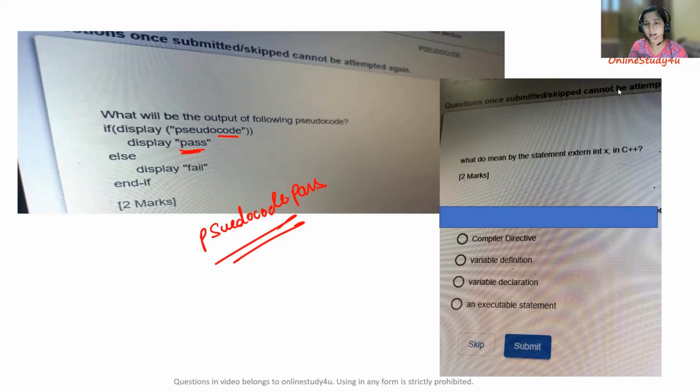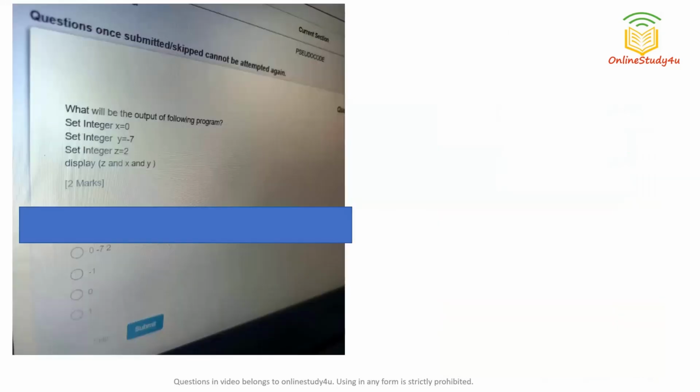What do you mean by the statement extern? What do you mean by the statement extern int x in C++? That is nothing but that simply means variable declaration. Extern int x, it's similar. Just we are using the keyword extern here. Rest it's similar. So it is what? Variable declaration. Let's move to our next question now.